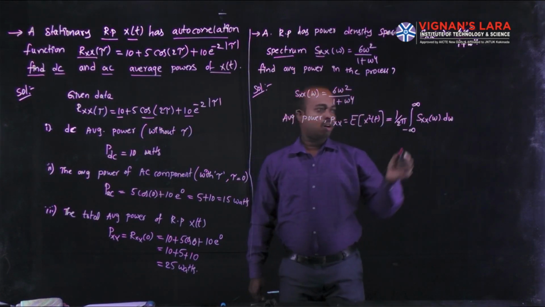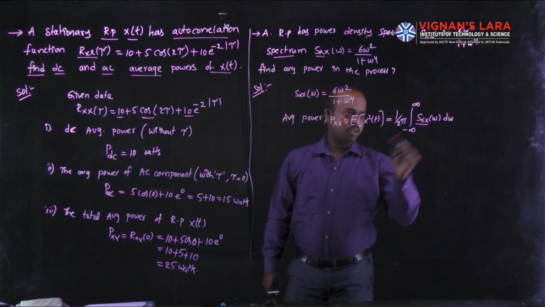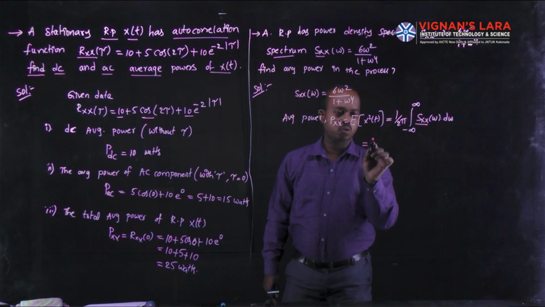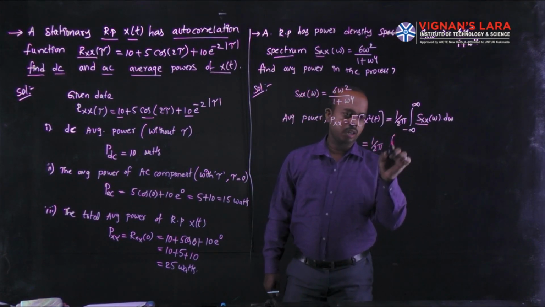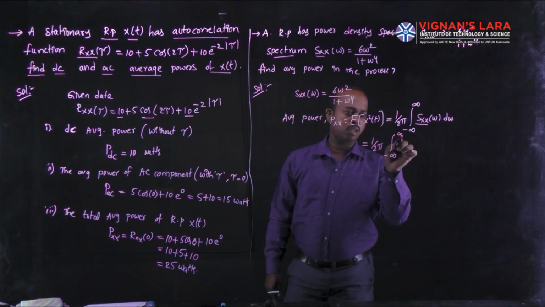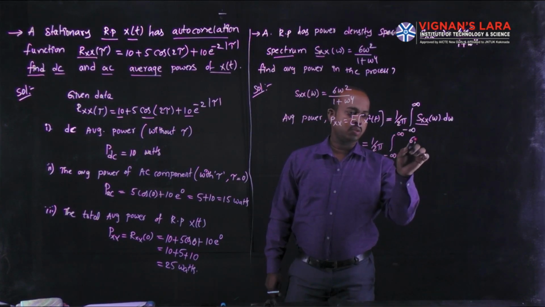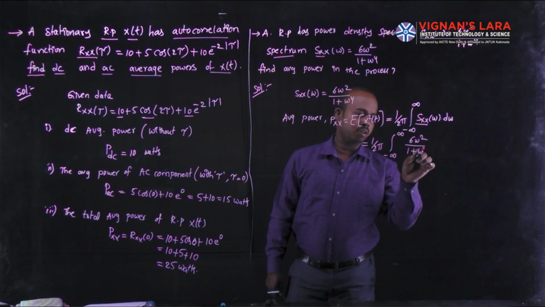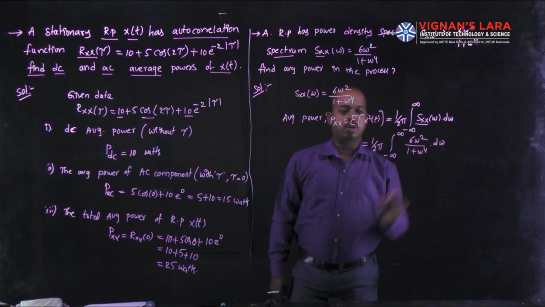In this formula, the spectrum value is already given in the data, so we substitute it: 1 by 2 pi integral from minus infinity to plus infinity of 6 omega square divided by 1 plus omega power 4 d omega.